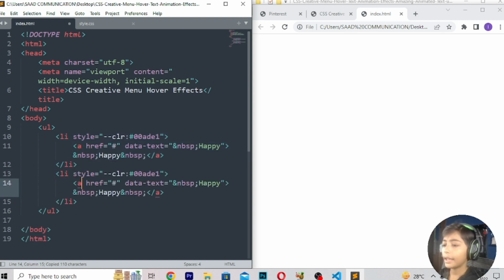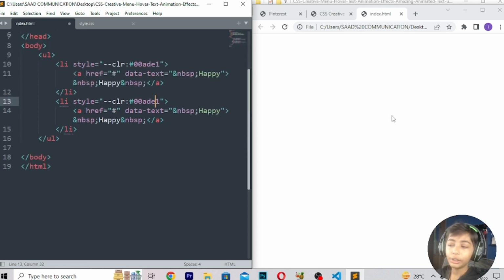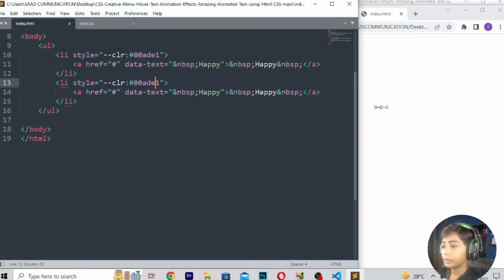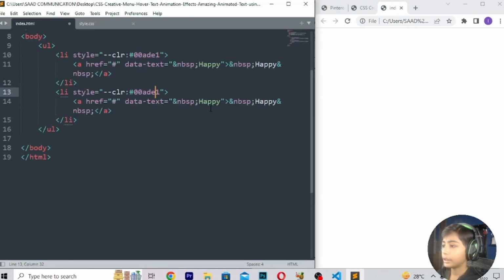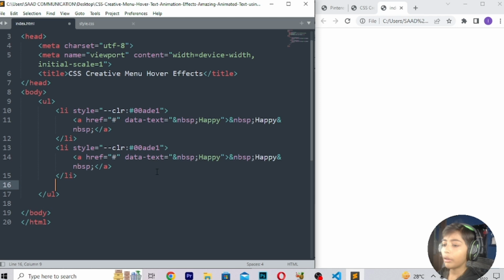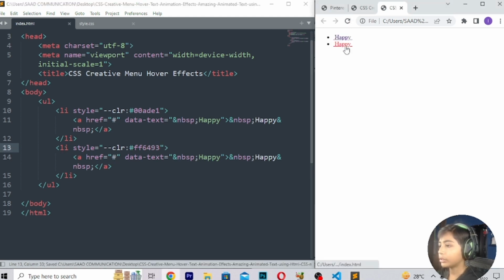paste it, and here you can go here, and my coding site is bigger. I will tell you in my many classes. So my coding site is bigger, and here that site is smaller. So now I will paste it, and here we can first of all change the color code FF6493. Save, refresh. So here happy has come. FF6493. Okay.